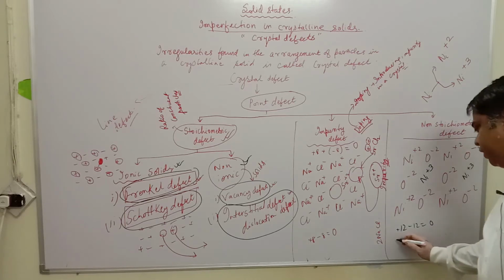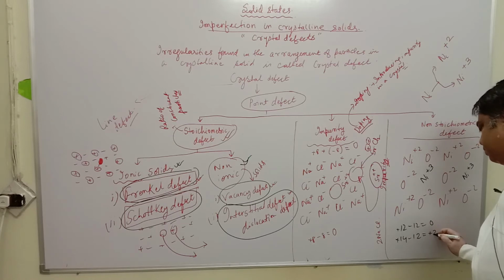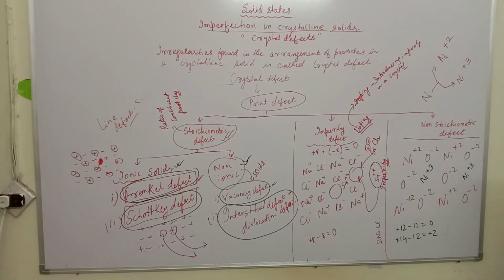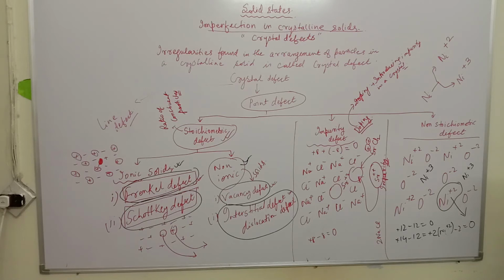Now it is +14 and -12, which is equal to +2. So to maintain electrical neutrality, one of the divalent ions will have to leave its place. So if one nickel 2+ leaves its place, then it will become 0. So to maintain electrical neutrality, what happens?